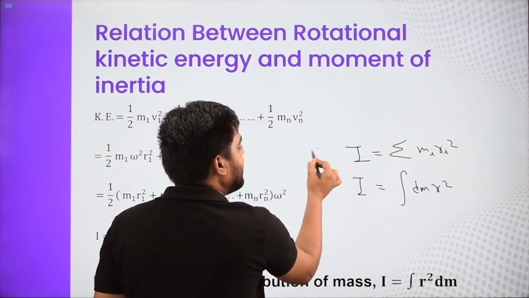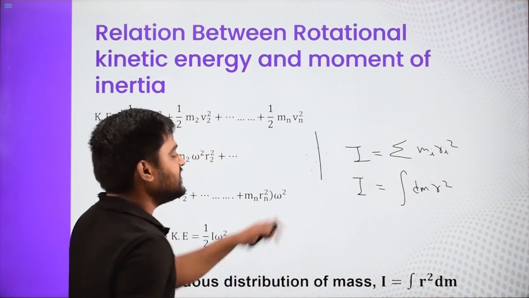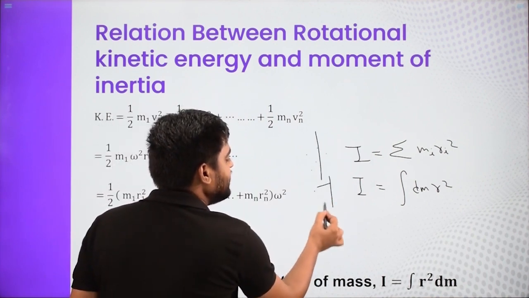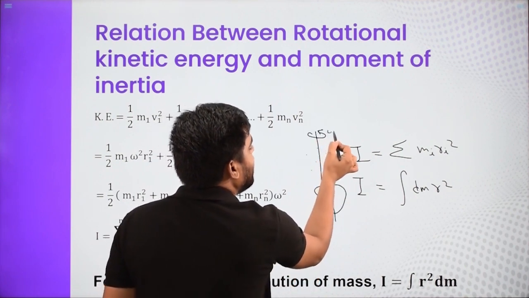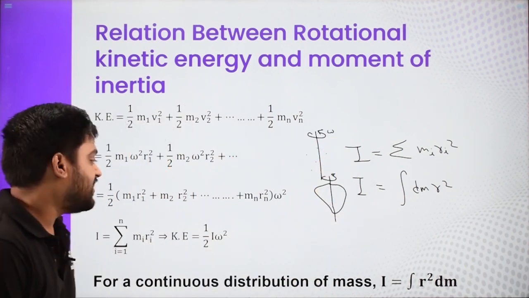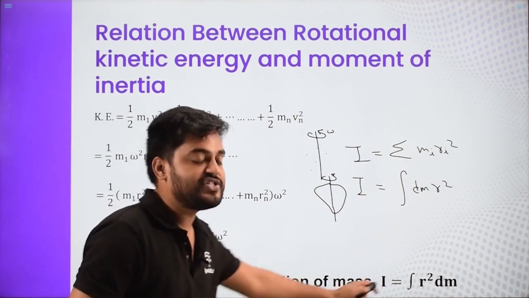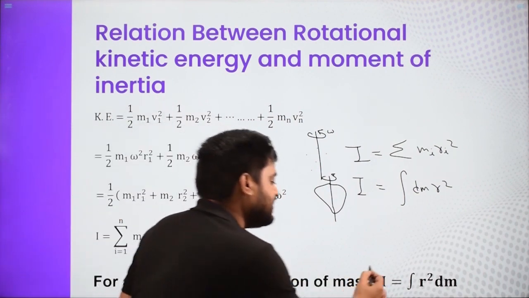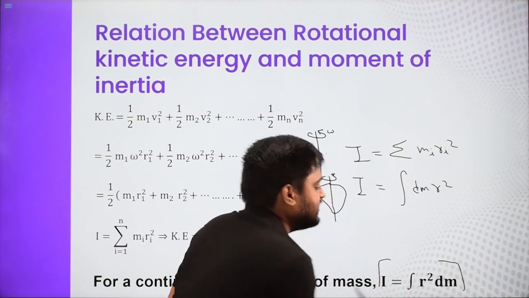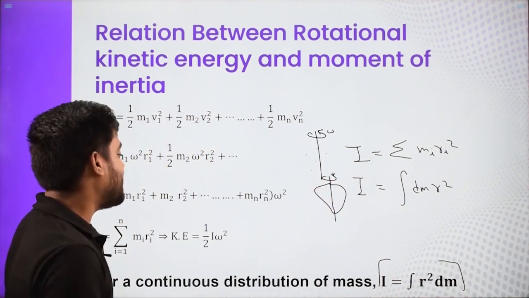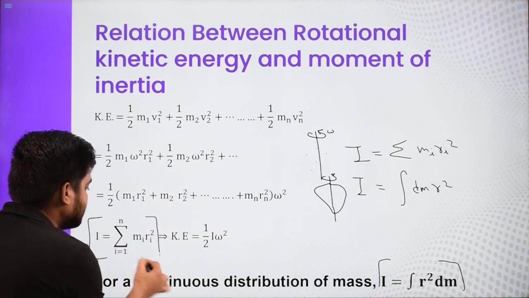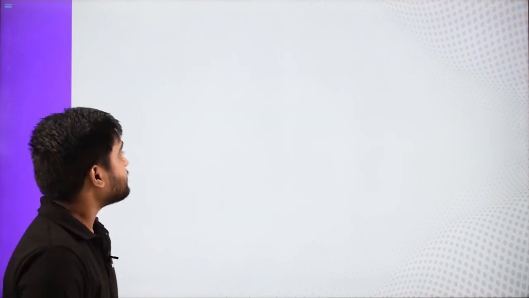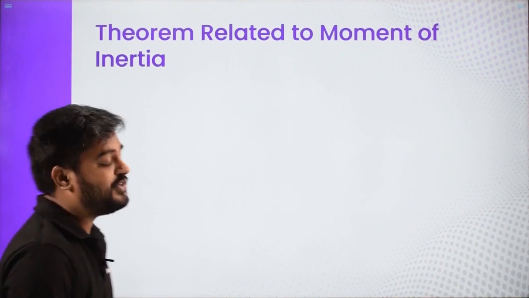And this is for particles. If you have discrete particles about the axis, you use the first formula; if you have a continuous body rotating about the axis, you go for the second formula, for a continuous distribution of mass. So wherever we have continuous mass, we use this, and wherever we have discrete mass, we use this one.